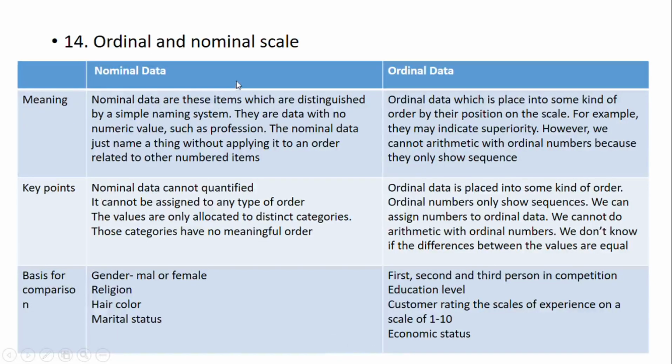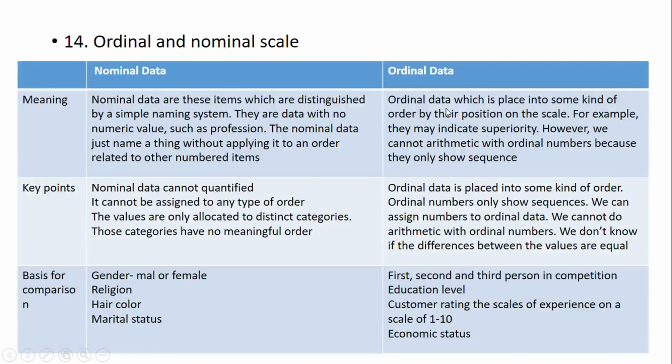Nominal data and ordinal data. Nominal data are those items distinguished by a simple naming system, that is, data with no numeric values, such as profession. Nominal data just name a thing without applying to an order. Nominal data cannot be quantified. It cannot be assigned to any type of order. The values are only allocated to distinct categories. For example, gender, religion, hair color, marital status.